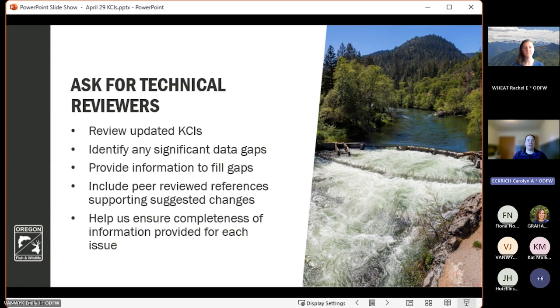Remember that the SWAP is a document that is widely available and heavily used, with over 120,000 unique users each year. And we want to ensure that we are including high quality information on threats and conservation actions so that we are supporting effective conservation by practitioners around the state. Next slide, please.